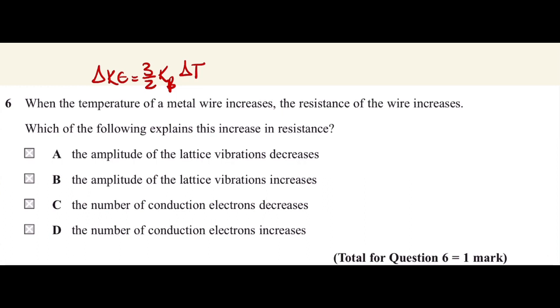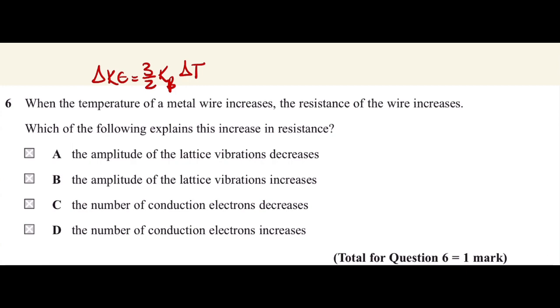But back to the formula, I know some students are not familiar with this formula. Only the students who do Unit 4 or the A-level or the 13 students may not be familiar with this formula. Keep in mind here, I'm dealing with a metal wire, and a metal wire has free electrons and is a kind of solid material. So I would say the temperature increases because of the vibrational kinetic energy. I'm not going to say it's average kinetic energy. I would say it's average vibrational kinetic energy.